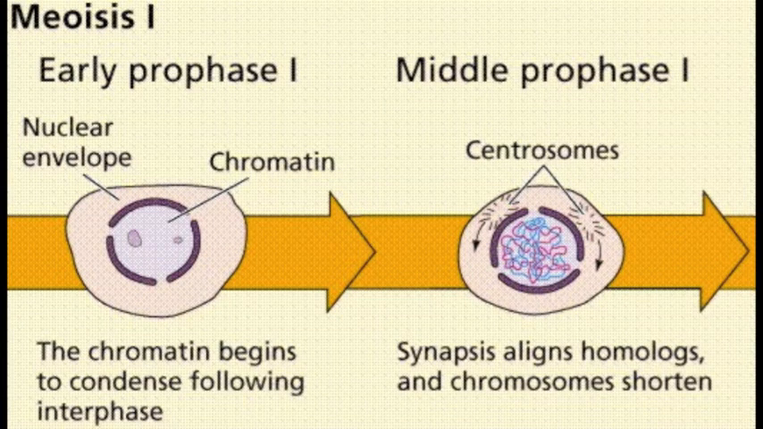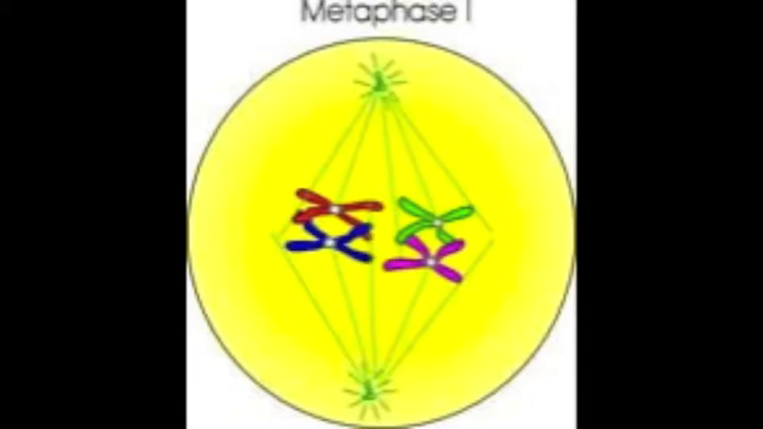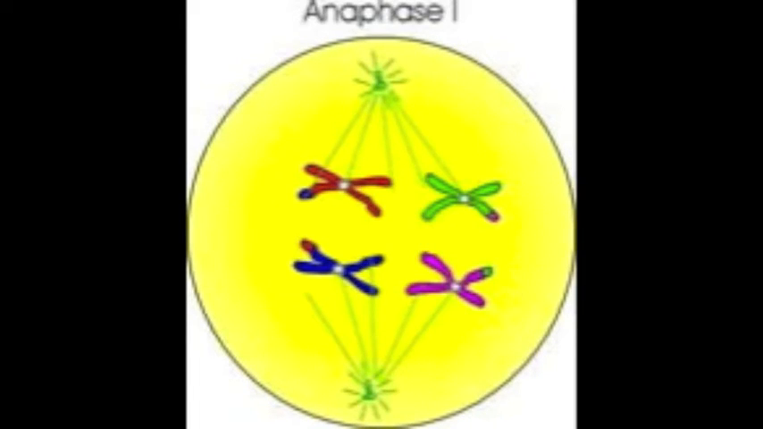In prophase 1, crossing over occurs. Chromosomes condense, and spindle formation and nuclear envelope breakdown occur. In metaphase 1, pairs of homologous chromosomes are arranged at the metaphase plate. In anaphase 1, breakdown of proteins allows homologs to separate, and homologs begin to move towards opposite ends of the cell.